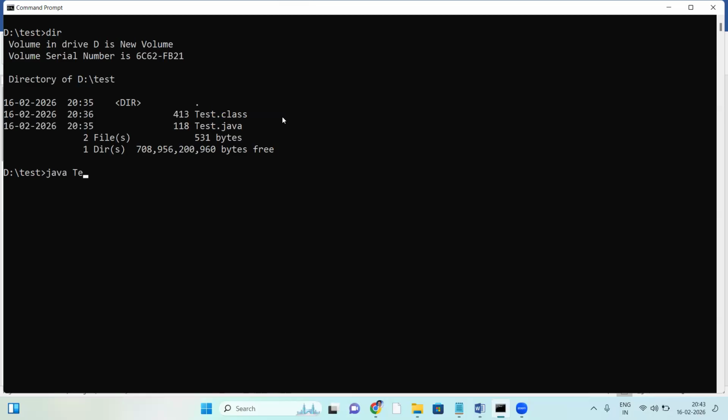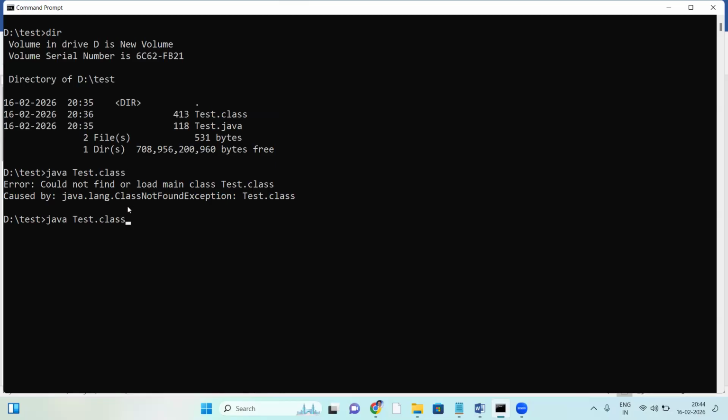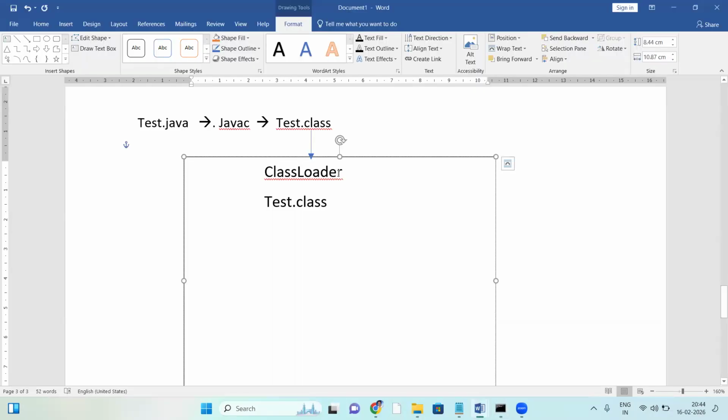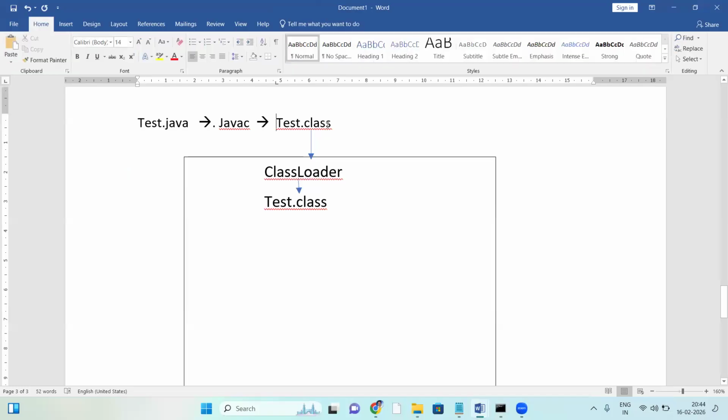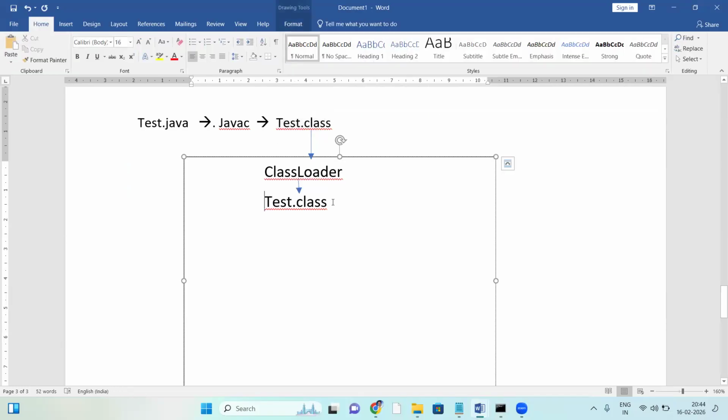So for java tested, the class loader looks for tested.class. If it is available, then it loads it into memory. The class loader loads the dot class file into that memory space. So initially, loading the dot class file. Yes, fine. So first the class loader, which loads the dot class file into this memory space, right?